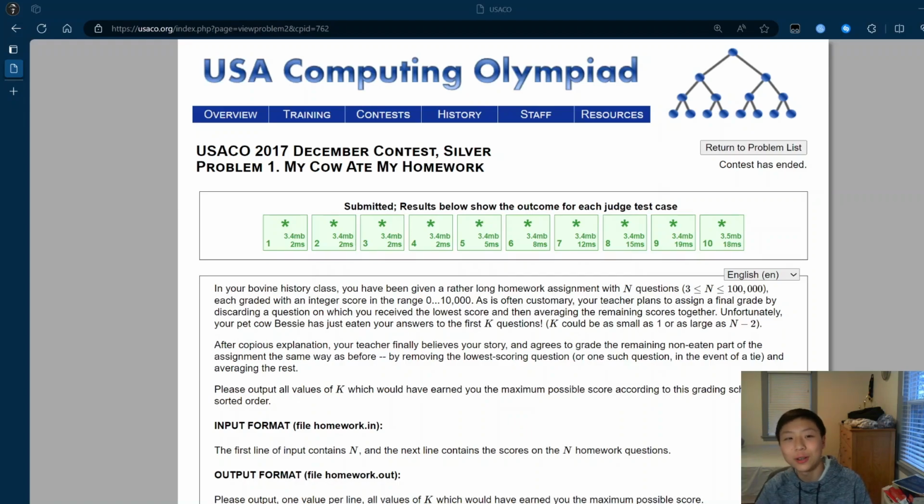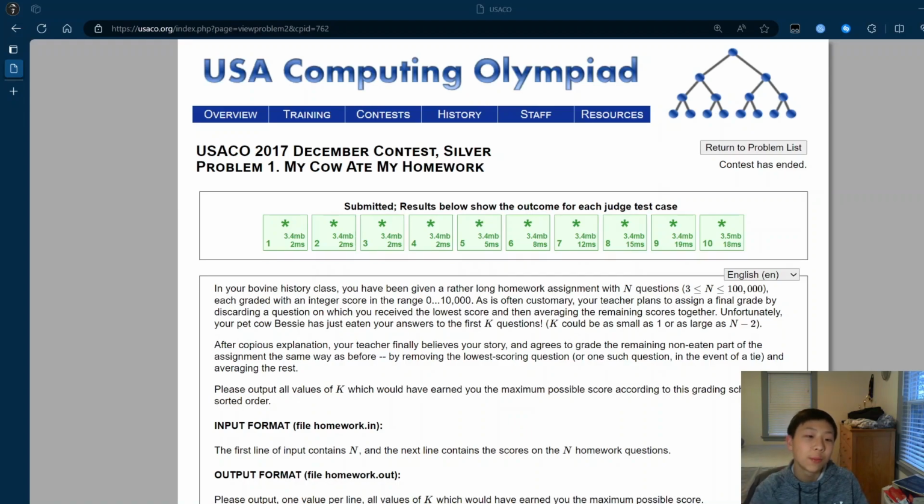And speaking of homework, today we're going to be doing the USACO 2017 December contest silver problem, My Cal ate my homework. In this problem, you're given N questions where they're all graded by your teacher. And the way your teacher is going to calculate the final grade is to discard the question which you got the lowest grade on and averaging everything else.